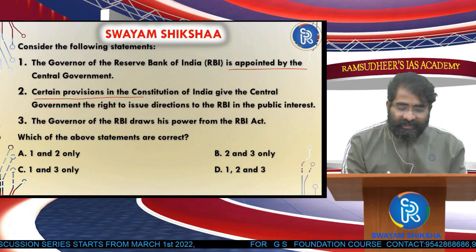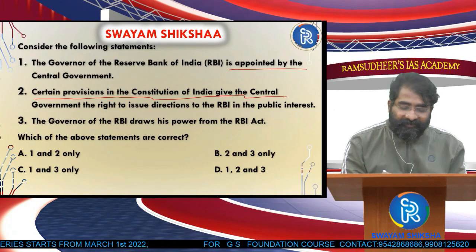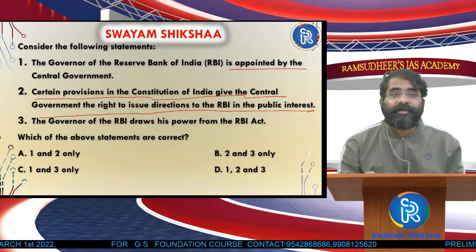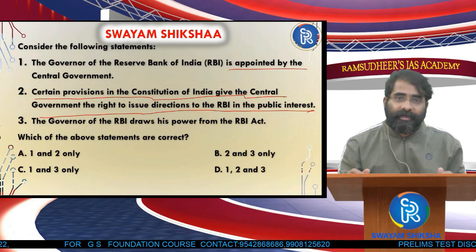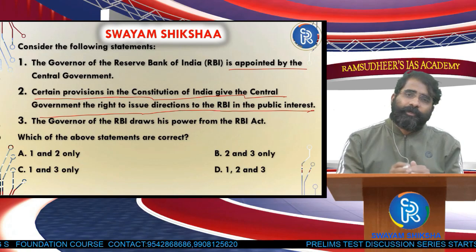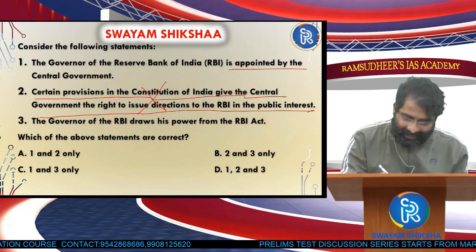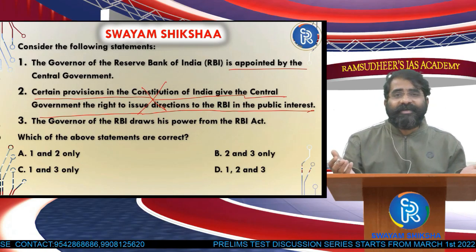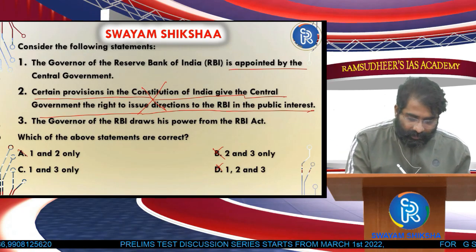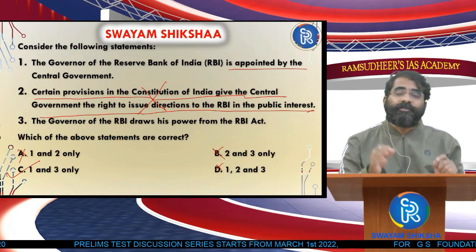Certain provisions in the Constitution of India give the central government the right to issue directions to the RBI in the public interest. First of all, RBI is an independent entity. There is nothing mentioned in the Constitution of India with respect to RBI. Therefore, the second statement looks obviously wrong. Once I remove the second statement, I get to the answer. The answer is 1 and 3.